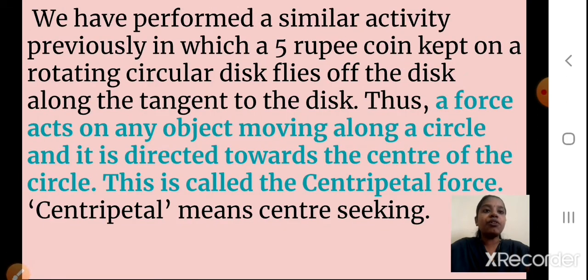Now we performed a similar activity previously, in which a 5 rupee coin kept on a rotating circular disc flies off the disc along the tangent to the disc.